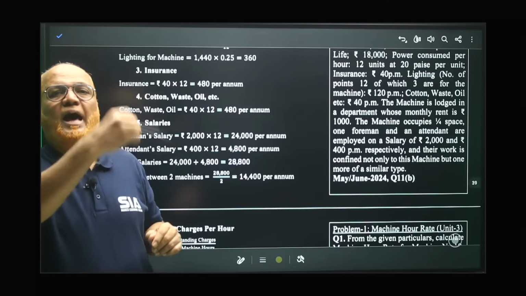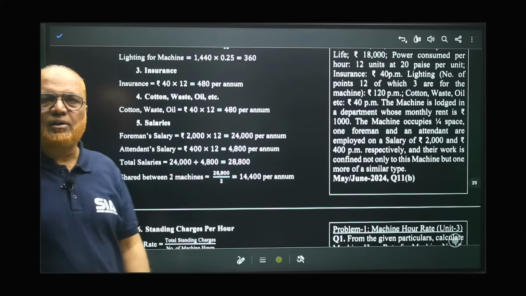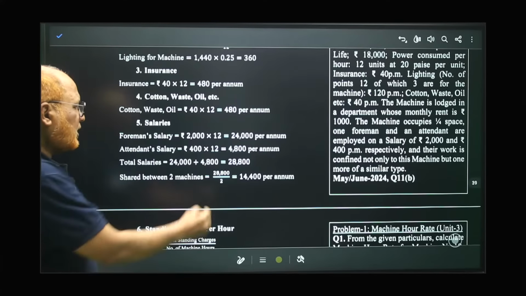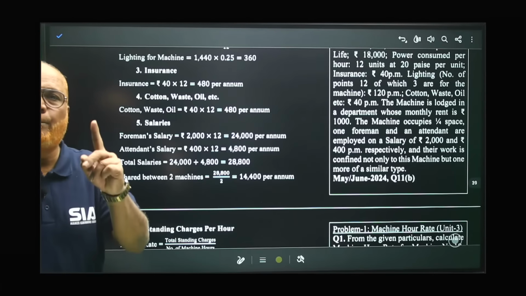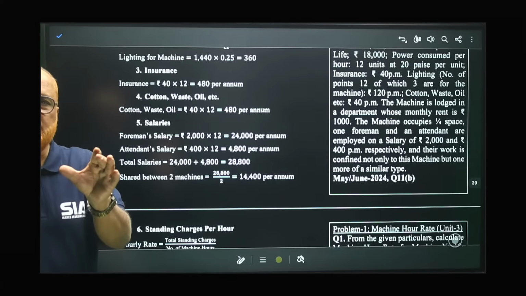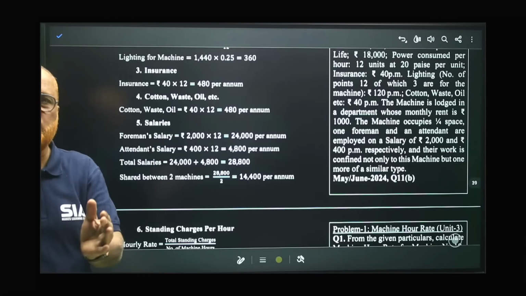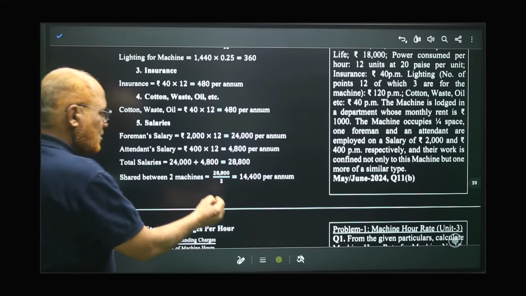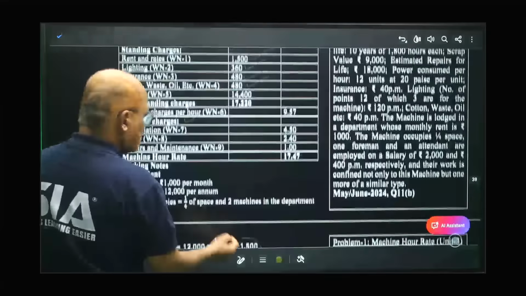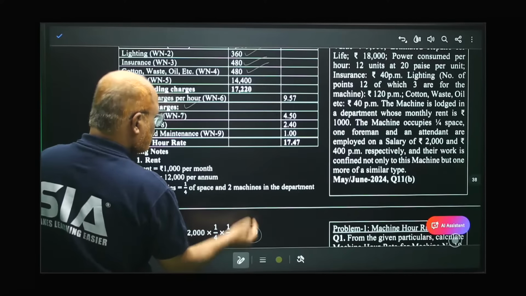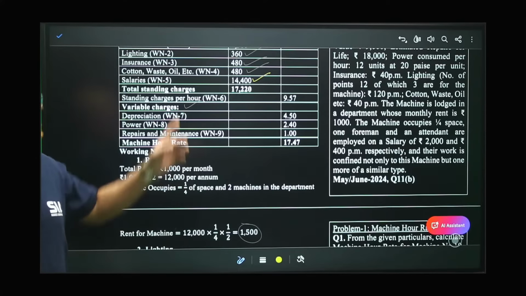They are looking after another machine also. That means this amount is for two machines. For one machine, 28,800 divided by 2, we get 14,400 per annum. This is the salary of attendant and foreman combined on this machine. So 14,400. I have explained each and every point.